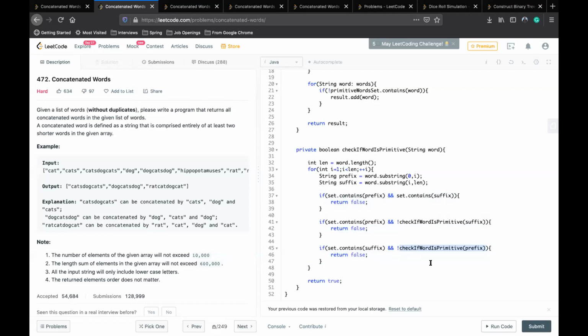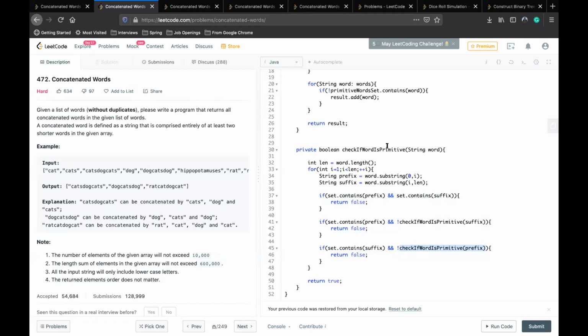So if you find a prefix as well as a suffix, then you return false. Yes. Okay, so it means it can be broken into two or more words, so you're not considering it. You're actually only considering the non-breakable. Yes, non-breakable words. Primitive words are the ones which cannot be broken down.